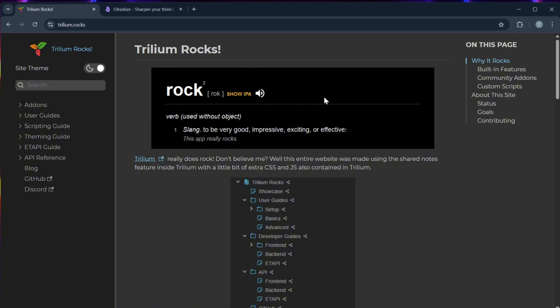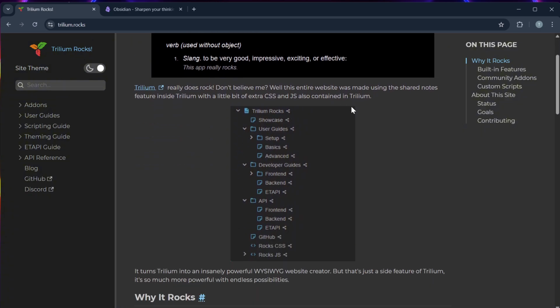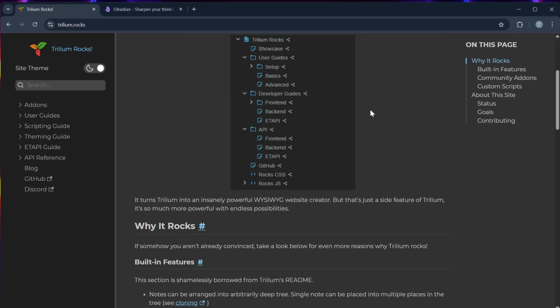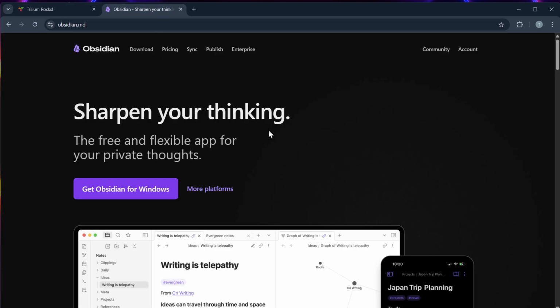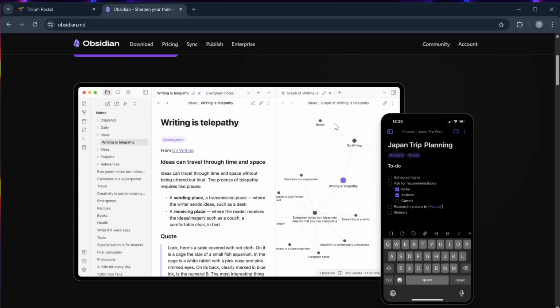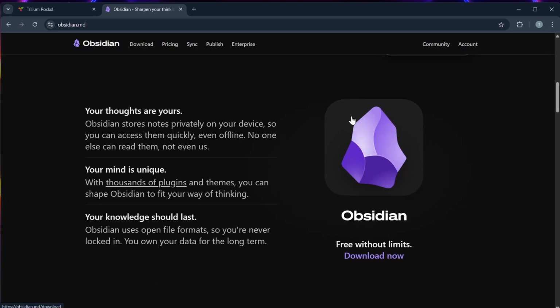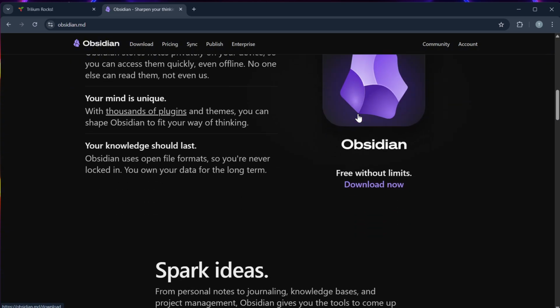So, number one is their features. Trilium is designed for structured knowledge bases with hierarchical note organization, automatic backups, and powerful scripting support. It's ideal for creating wikis or detailed project documentation. Obsidian, on the other hand, is all about linking your thoughts through markdown based notes and a graph view that visually connects ideas. It also has a massive plugin ecosystem for organization and customization.